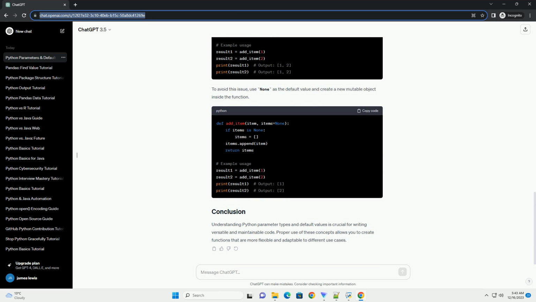In Python, function parameters can have types and default values. This feature allows you to specify the expected types of arguments and provide default values if an argument is not provided when calling the function. This tutorial will explain how to use parameter types and default values in Python functions with code examples.